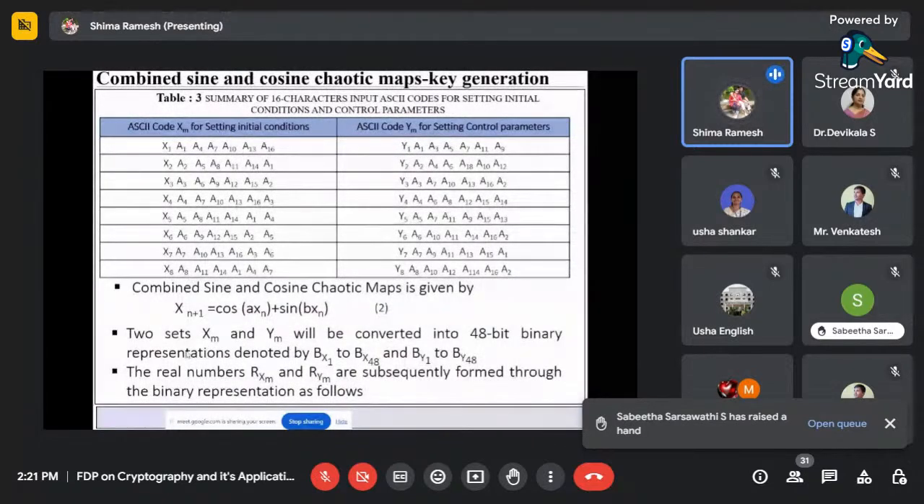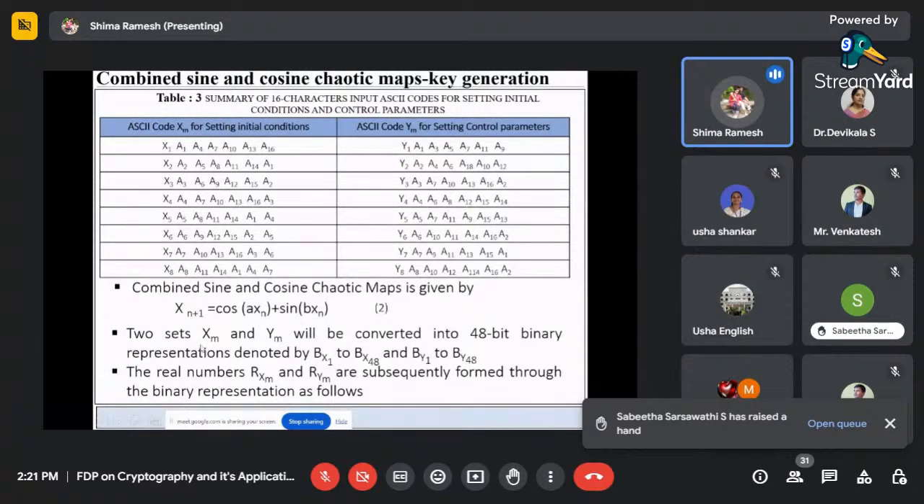So this is the ASCII code I generated for generating the initial conditions and control parameters. This one ASCII code is randomly generated. Each ASCII character, if you consider, has 8 bits, so we have eight ASCII characters here. What the combined sine and cosine chaotic map actually is, is given by this mathematical expression.